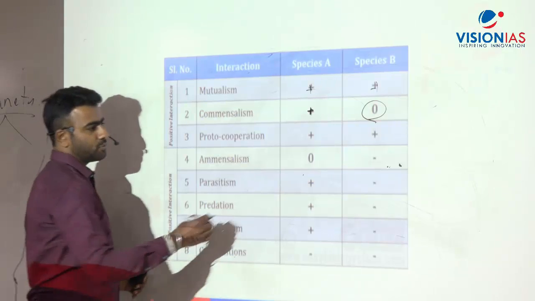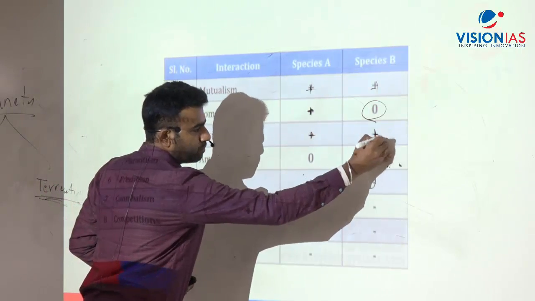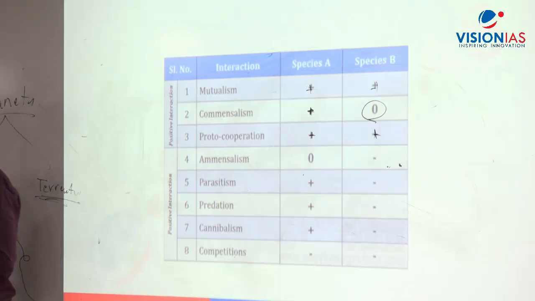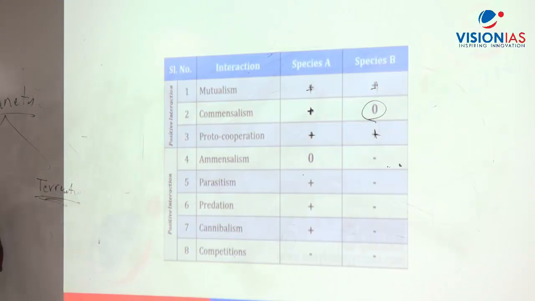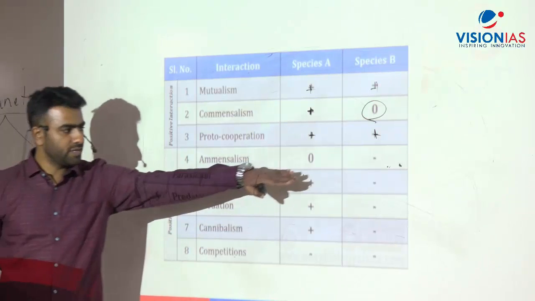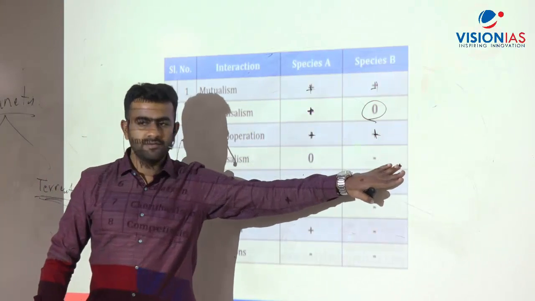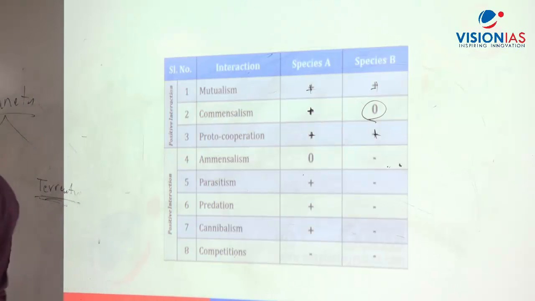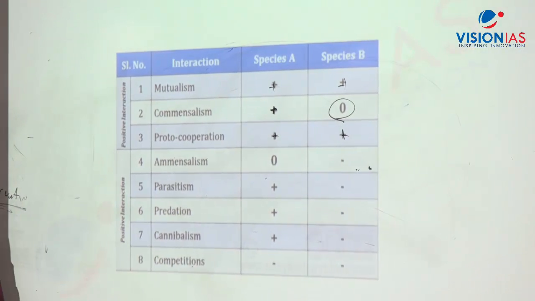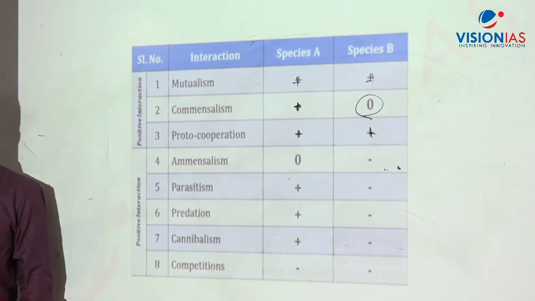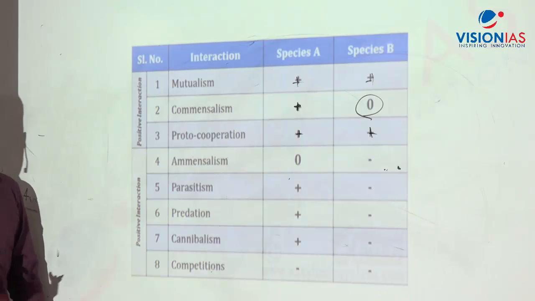Next, what is proto-cooperation? In which both the species are getting benefited, but it is not necessary for their survival. That is proto-cooperation. What about amensalism? One is not getting harmed, another one is getting harmed. Any examples? Small plants growing below the big tree. Because of the big tree, it is not receiving much shade, energy, sunlight, right?